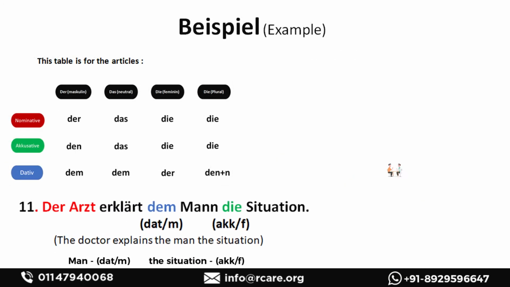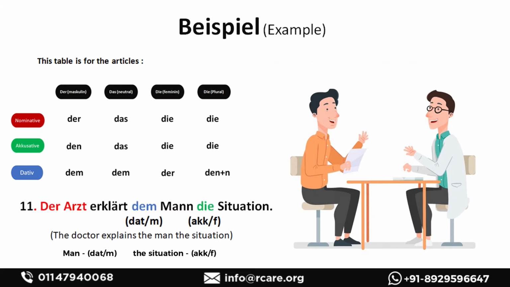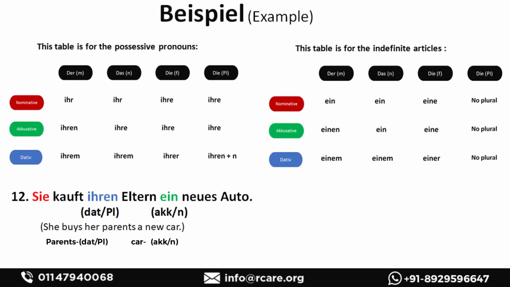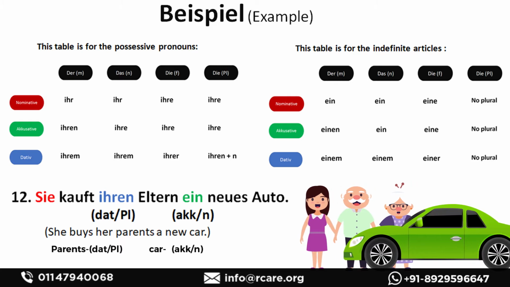Der Arzt erklärt dem Mann die Situation. The answer is Mann is in dative case, Situation is in accusative case. The doctor explains the man the situation. Sie kauft ihren Eltern ein neues Auto.